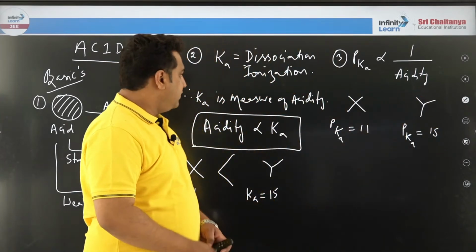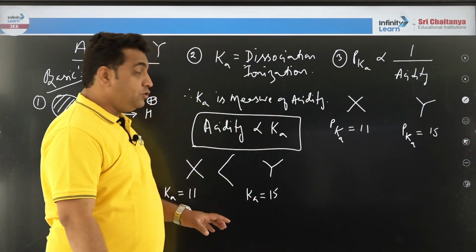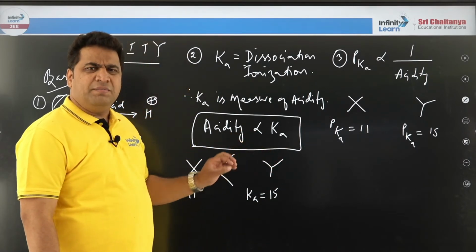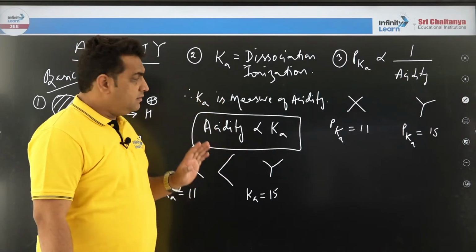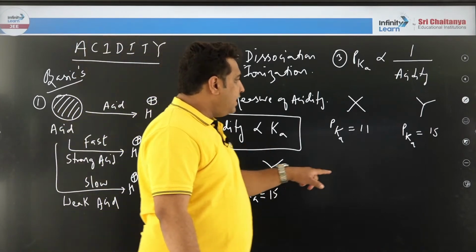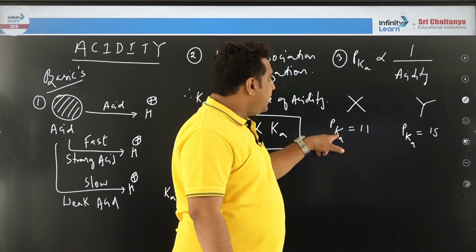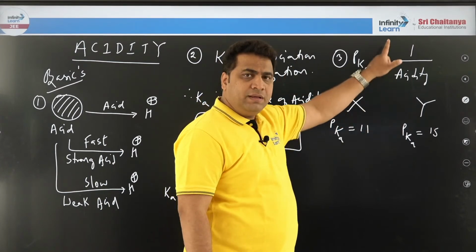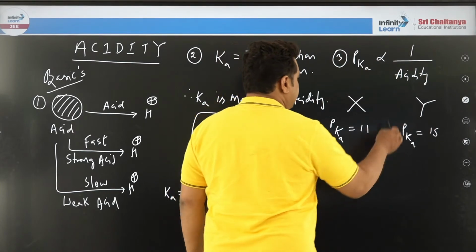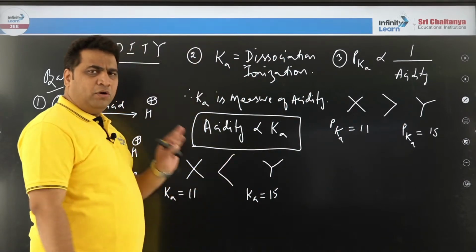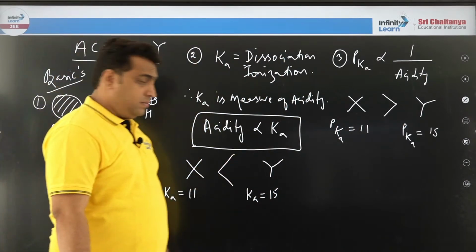Now you see the interesting fact, because I am going to teach you many examples and this concept is going to come. Therefore, beforehand, by taking some easy example, let us assume it. Then who is having smaller value? This one. If the pKa is smaller, that means acidity will be larger. So in this case, x will be greater than y. So these numbers are hypothetical numbers, imaginary numbers, right?